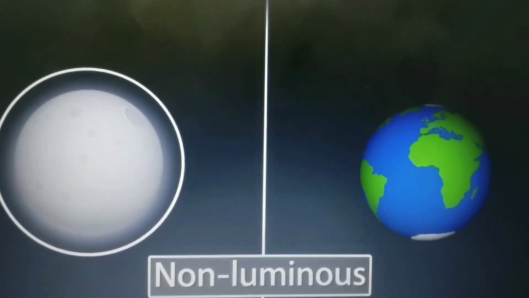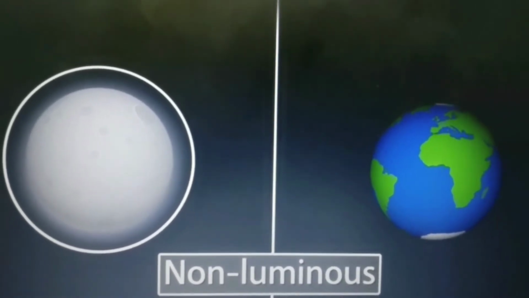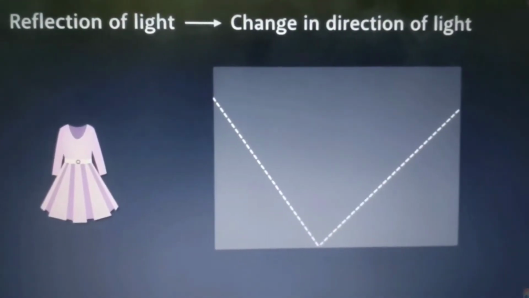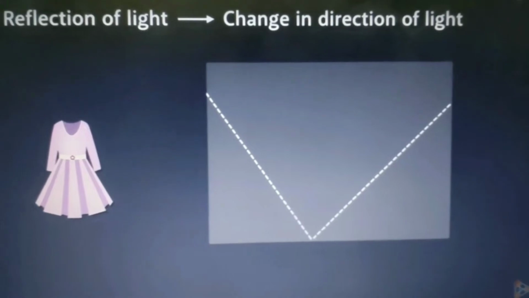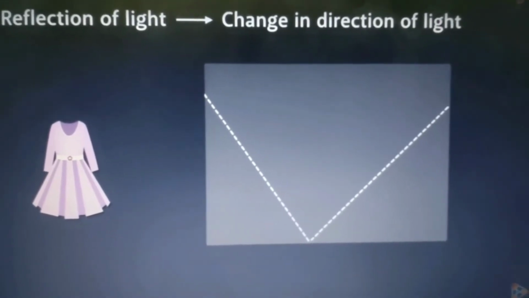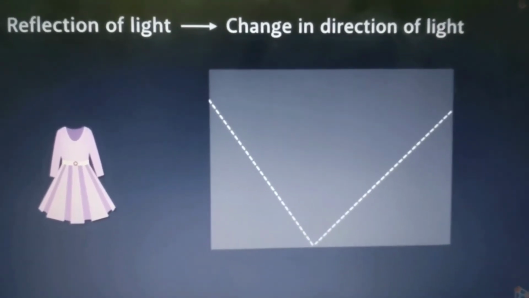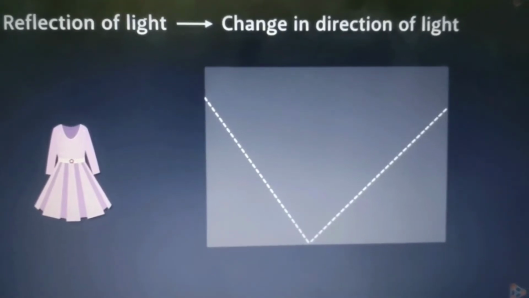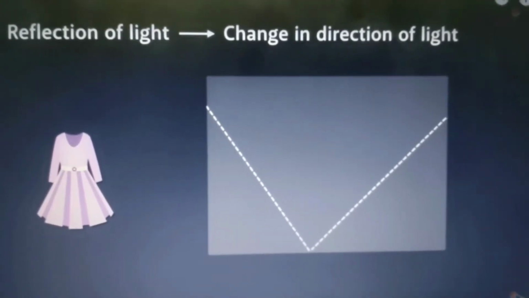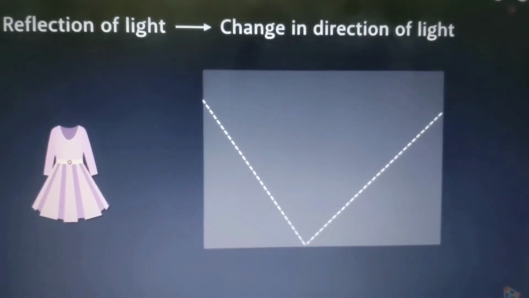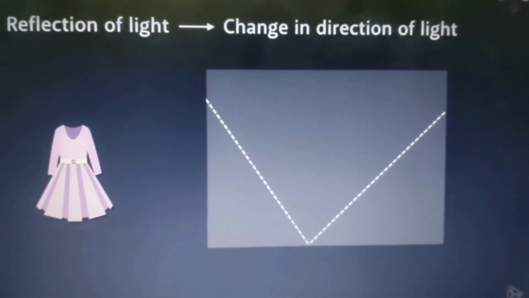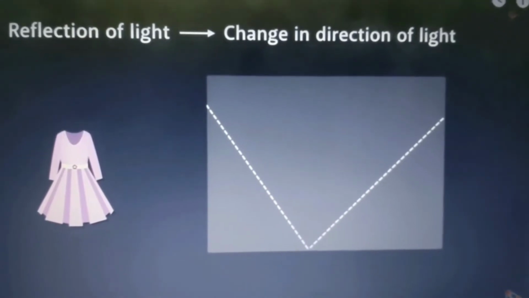So let us understand what is reflection. So students, what is reflection of light? Reflection of light means change in the direction of light, or you can say the bouncing back of light. Just like the ball bounces back from the surface, in the same way the light bounces back from a non-luminous object, and when it gets reflected to our eye, we will be able to see that object.